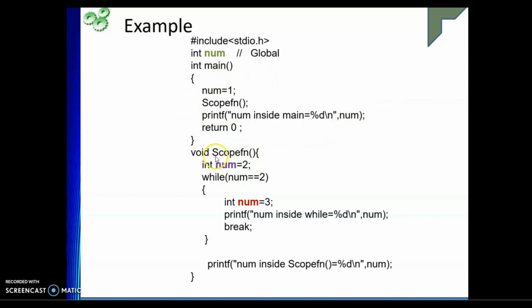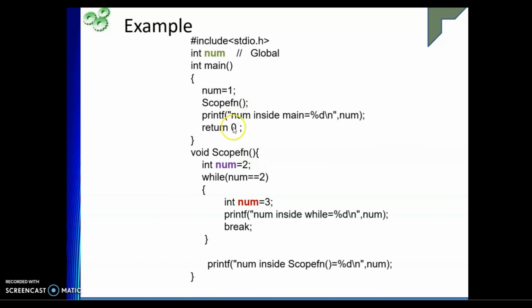Now I write int num equal to 2. Again, this num's scope is in this particular function itself. But again I have declared a num here, inside this particular block, so this num is available only inside this block. When we come out of this block, this num value of 3 will not exist. Only the num value of 2 exists, because it is inside the entire function, and the other num is the global one.